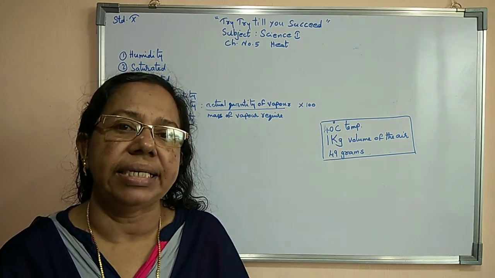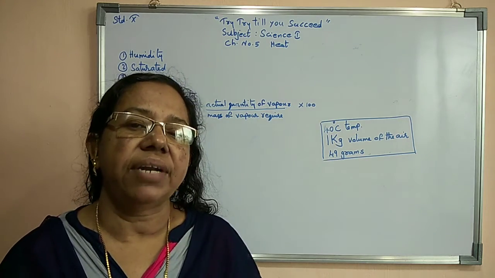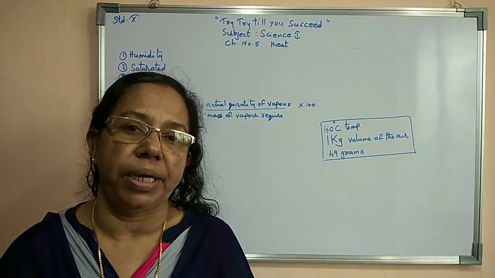Then 49 grams of water vapor can be present in 1 kilogram of dry air at 40 degrees Celsius.